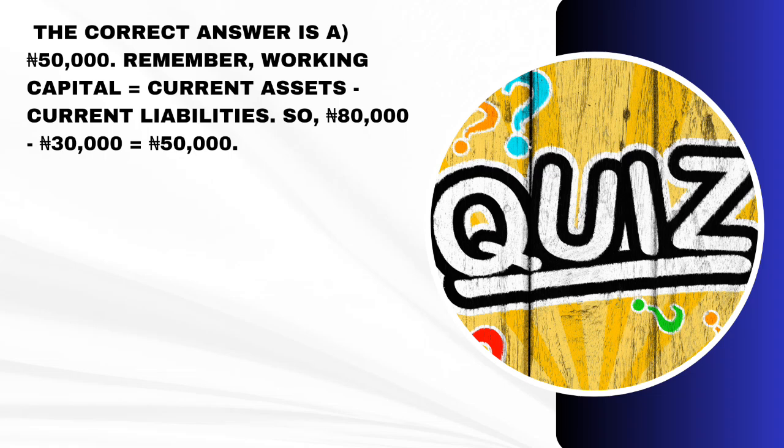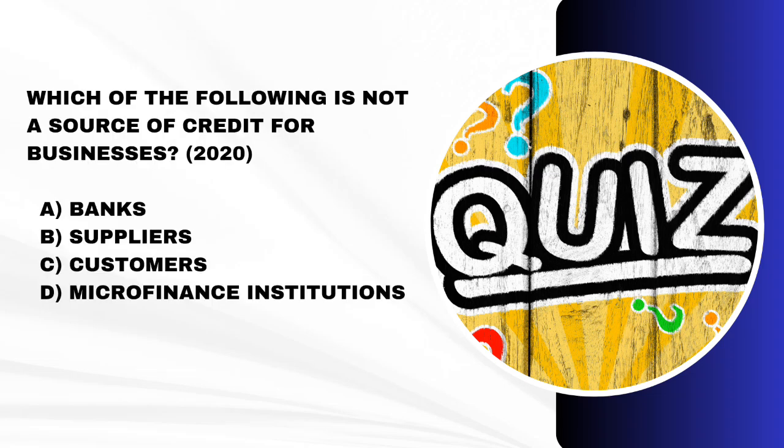Remember, working capital is equal to current assets minus current liability. So 80,000 naira minus 30,000 naira is equal to 50,000 naira. You get it? The next question is coming from year 2020. Which of the following is not a source of credit for business? Option A, banks. Option B, suppliers. Option C, customers. Option D, microfinance institution.